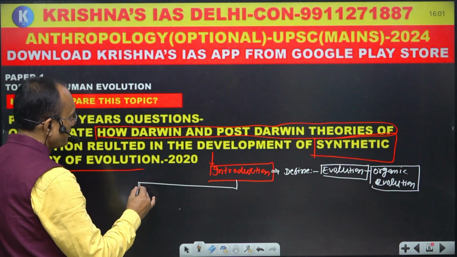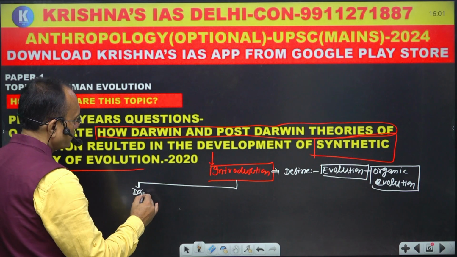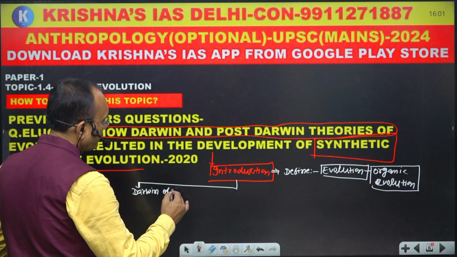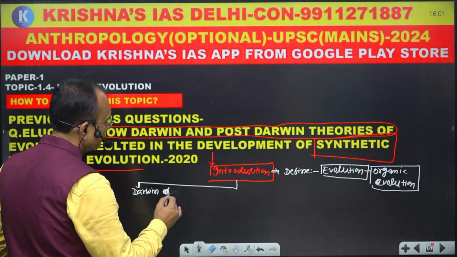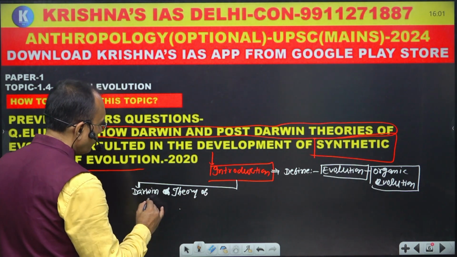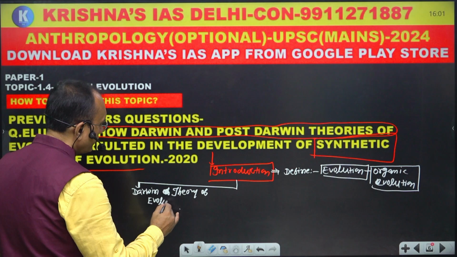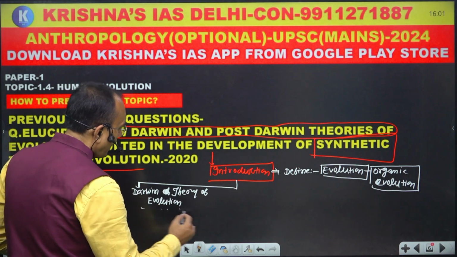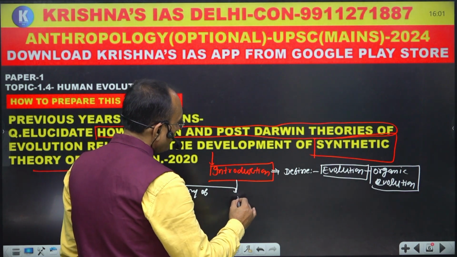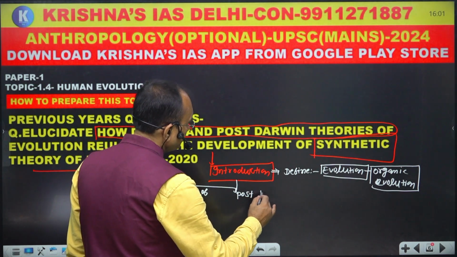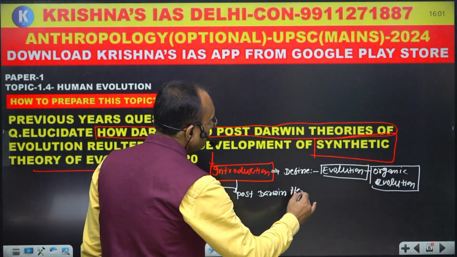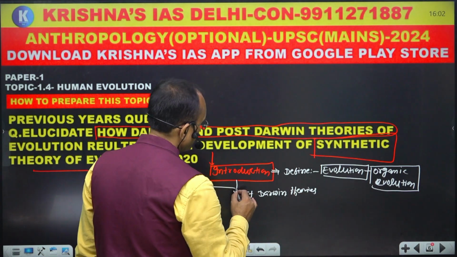One aspect is Darwin's theory of evolution, and the second important thing is post-Darwin theories of evolution.